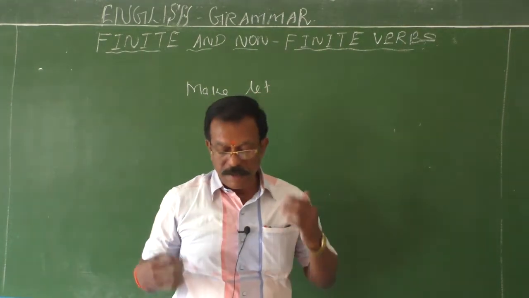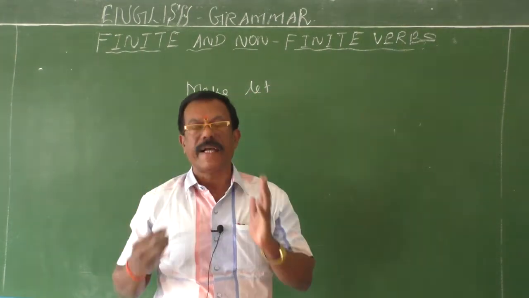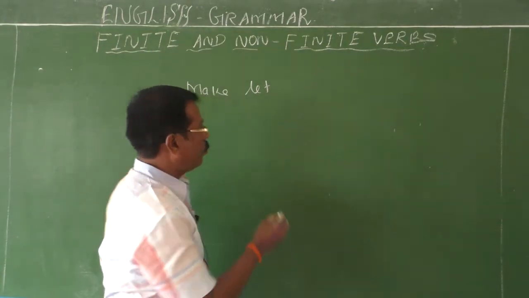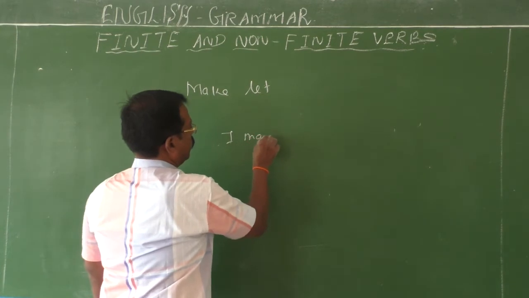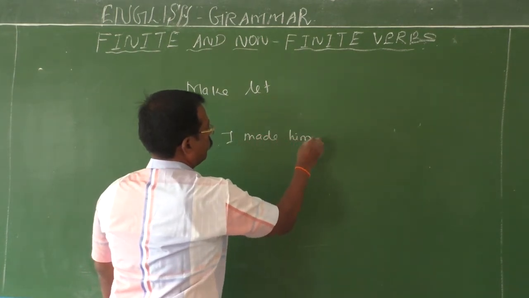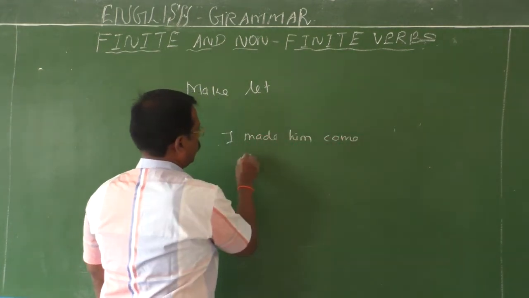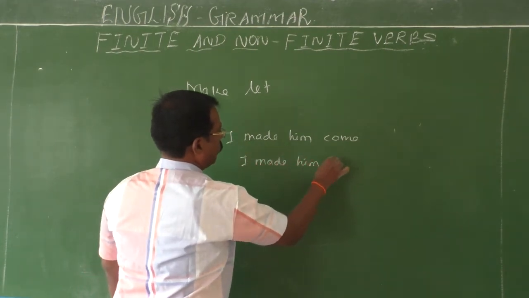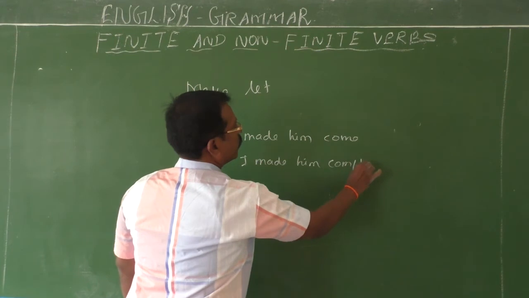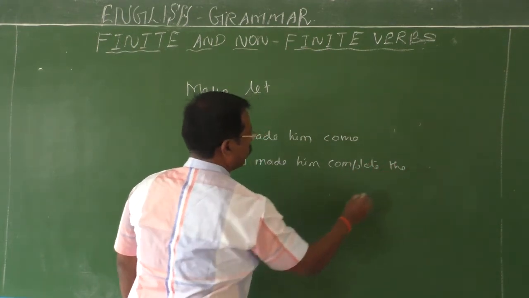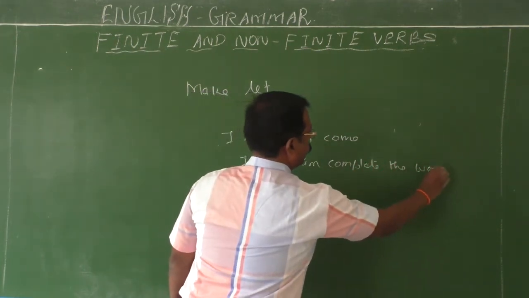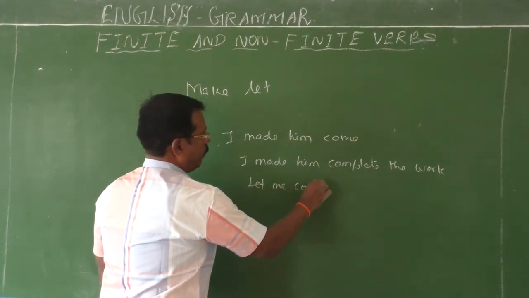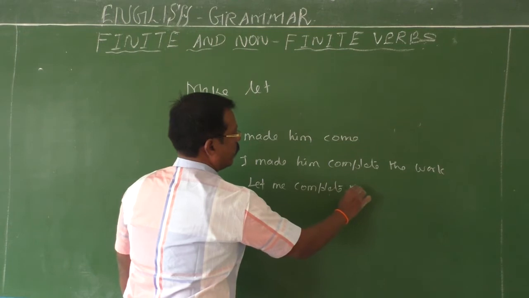I made him give me the money back. I made him do the work. I made him come. I made him complete the work. Let me complete the work.